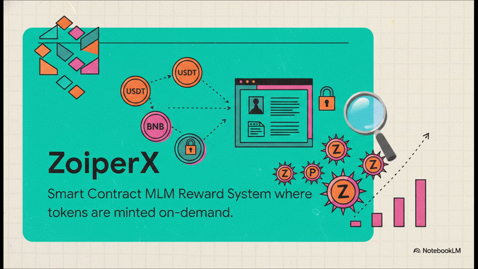Their white paper lays it out plainly. It's a fully decentralized, trustless smart contracts (MLM) reward system. Now, the crucial point here is that unlike traditional tokens, where the supply is pre-mined and just sitting in some developer's wallet, ZPX tokens are only minted on demand. When an investor deposits funds like USDT or BNB into the main smart contract, the contract automatically calculates the live token price and mints the exact equivalent in ZPX tokens.